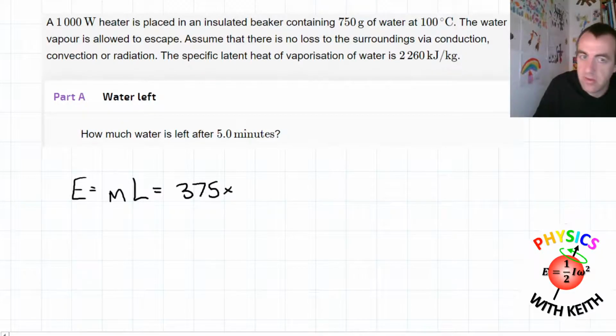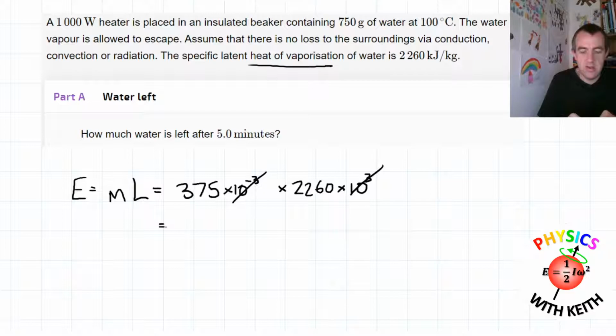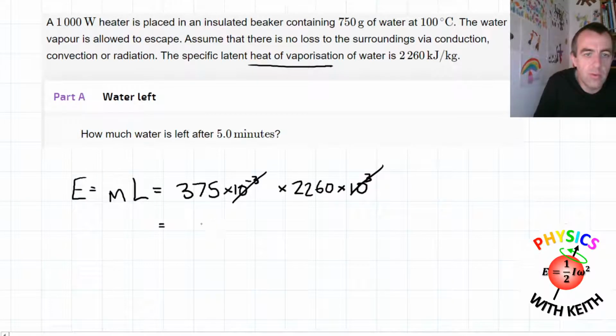So that's going to be 375 grams. Be careful, it's grams, so times 10 to the negative 3 kilograms. Multiplied by the specific latent heat of vaporization of the water, which was 2260 joules per kilogram, so that's 10 to the 3. And you'll see the 10 to the negative 3 and the 10 to the 3 actually cancel. And now I take my calculator out and go 375 times 2260, and that means I've got to transfer 8.475 times 10 to the 5 joules.